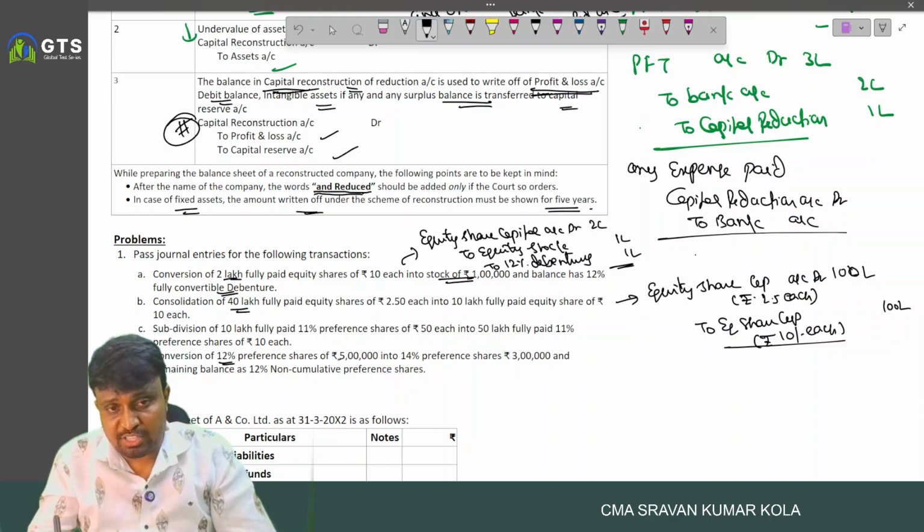Conversion of 12% preference shares of 5 lakh into 14% preference shares of 3 lakh, and the remaining balance as 12% non-cumulative preference shares.